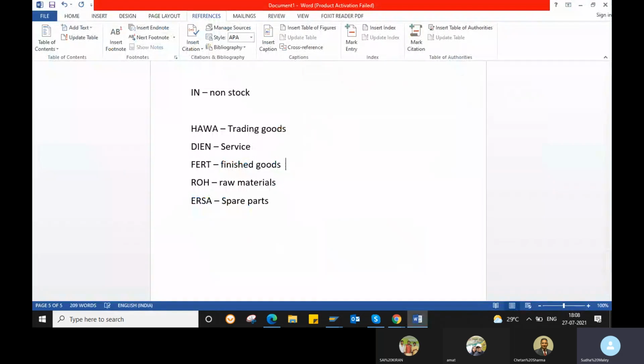If it is finished goods, you maintain your interval as 1000 to 2000. Then whenever you create a material with this material type, the number will come from 1000 to 2000 only, like 1001, 1002, created automatically.